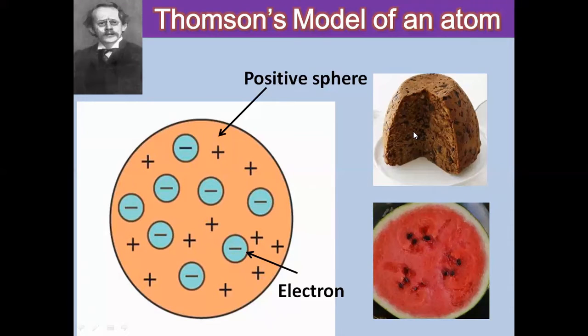Similarly, we can compare it with a watermelon. In a watermelon also, the entire edible red part is considered to be positive charge, and these seeds, you can see, are all embedded. These seeds are considered as the electrons. So this is the model given by Thomson. We can consider it as the Christmas pudding model, or also as the watermelon model, because the model indicates the same thing: the entire atom is spherical with positive charge, and electrons are embedded in it.